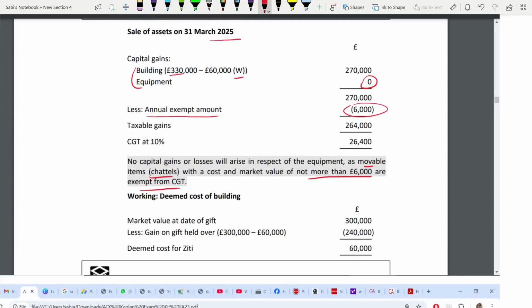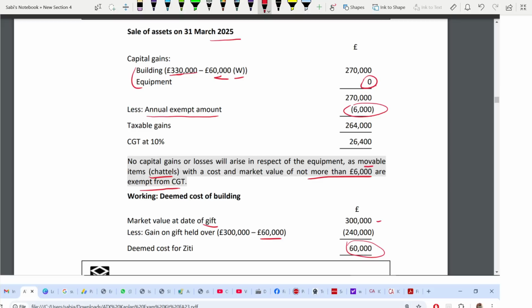But how did we get 60,000? There's a gift relief. At the date of gift, always find the market value at the date of gift, which is 300. That's been given. Now, from this 300, 60,000 was the cost, original cost. Gain on gift held over. So the remaining that will be taxable is 240. So this is the deemed cost for ZT, 60. So this 60 will be deducted from the market value at 25 to get the gain 270.